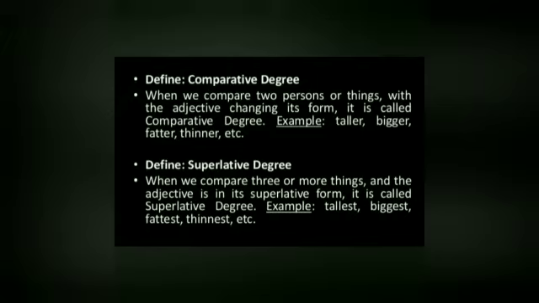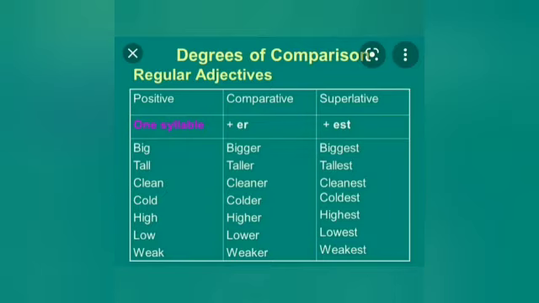Then comparative degree. Comparative degree means when we compare two or more persons, just comparing the sizes of the apples or two pencils, two persons. So you need two persons, so that only you can form comparative degree. Example: taller, bigger, fatter, thinner. And let us see how the sentence forms. Then superlative degree, it is more than two. When we compare two or more things, we use superlative degree.